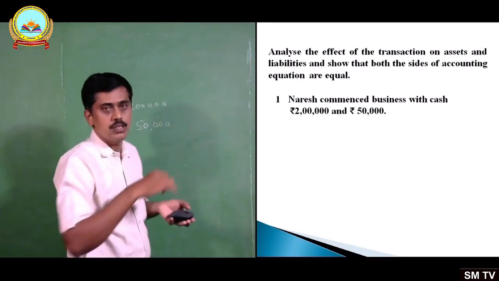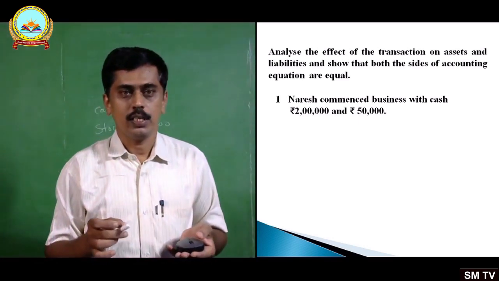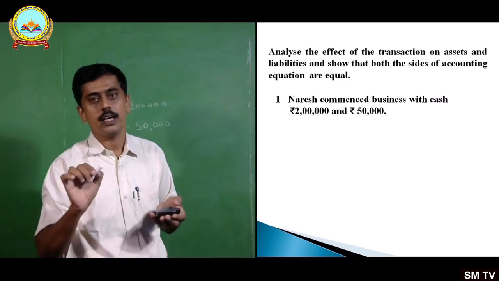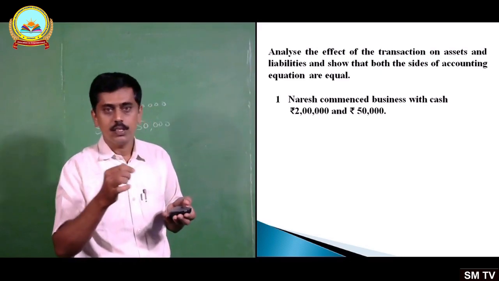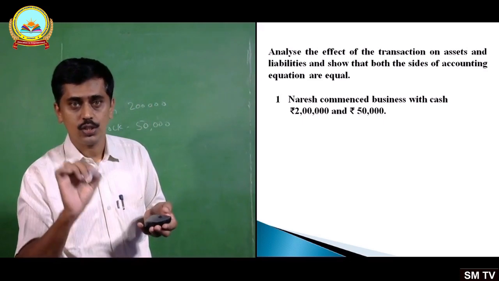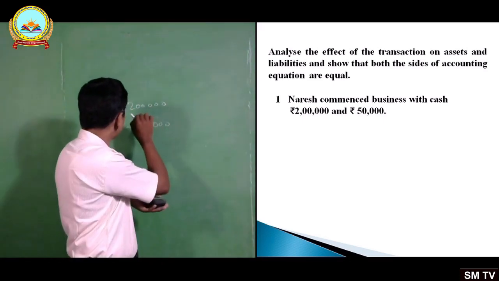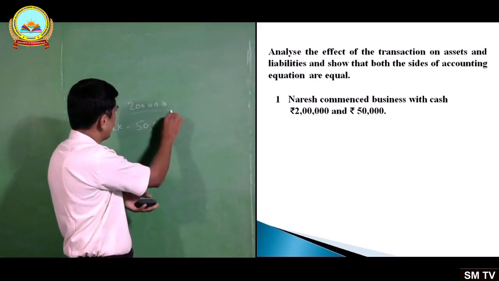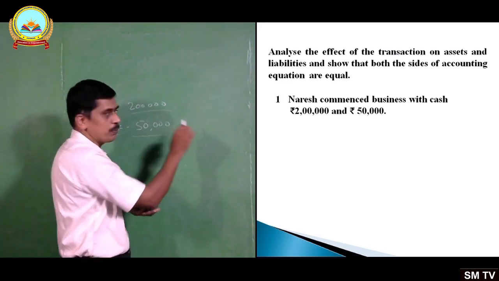Please note, only 50,000 is written there in the document. You just note it down. Naresh commenced business with cash 2 lakhs and stock 50,000.